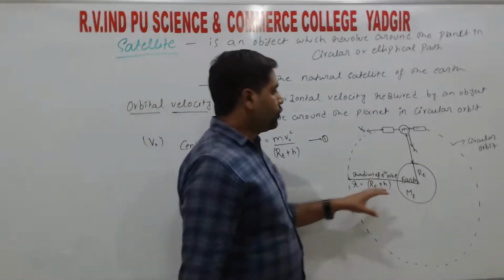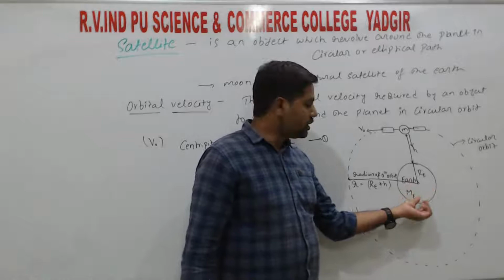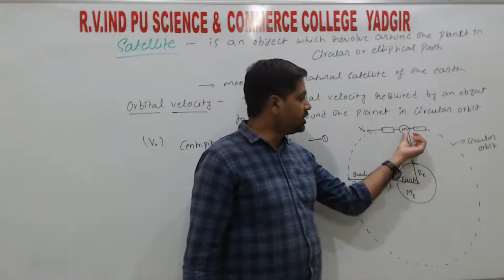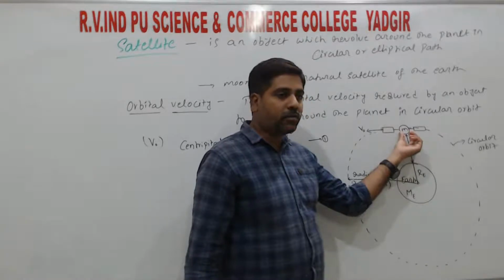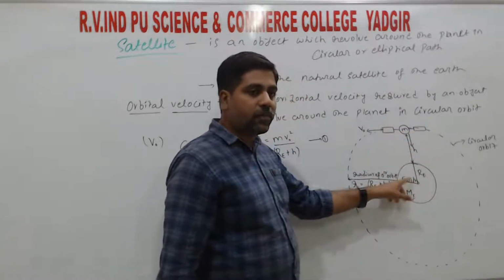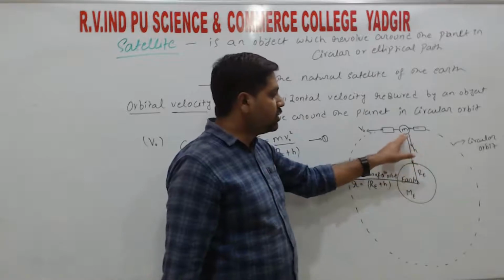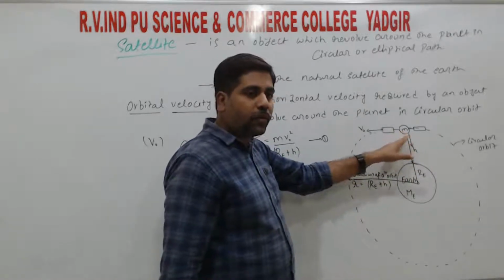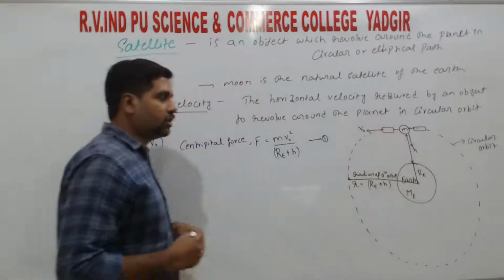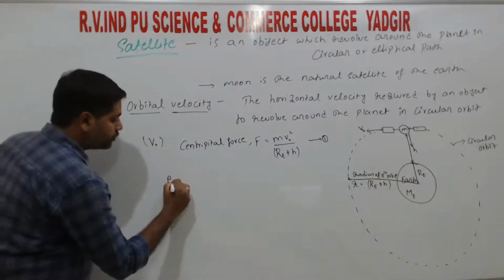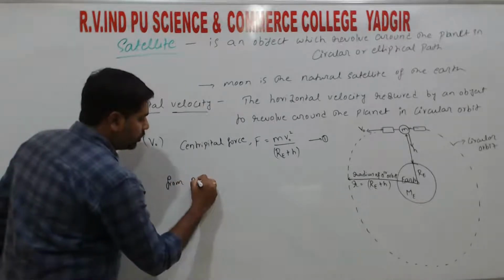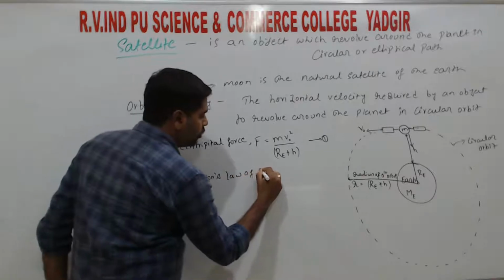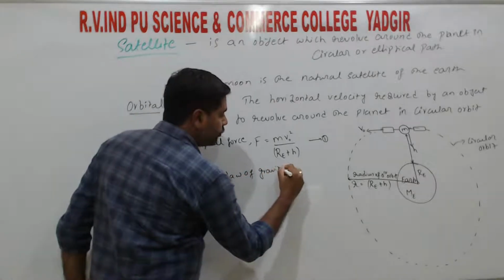So here we have Earth. Earth has mass ME and the satellite or an object also has a mass m, right? The two objects are separated by a distance, so the satellite experiences the gravitational force, from Newton's law of gravitation.